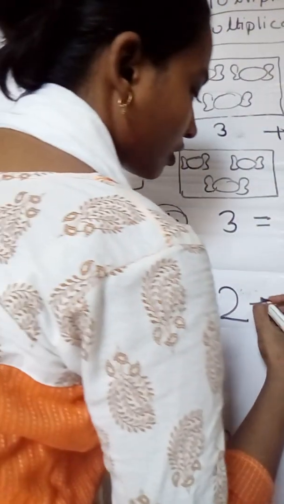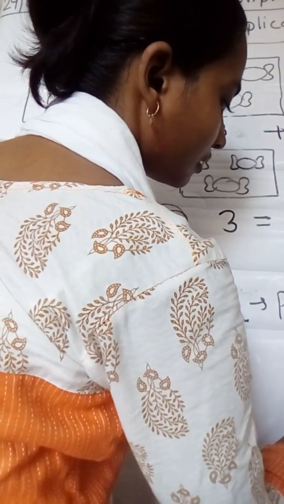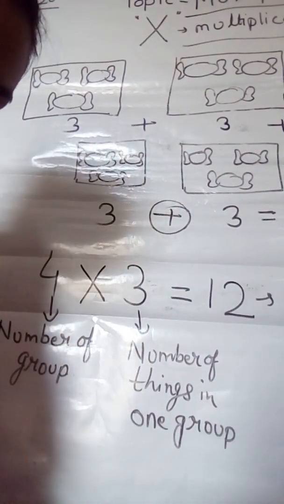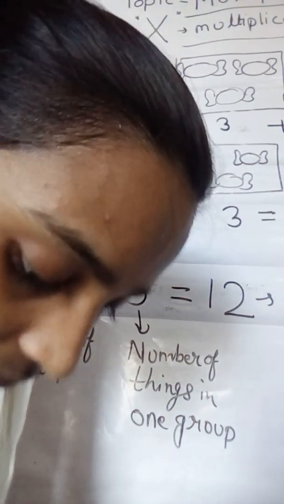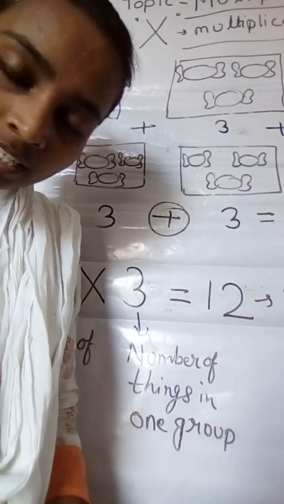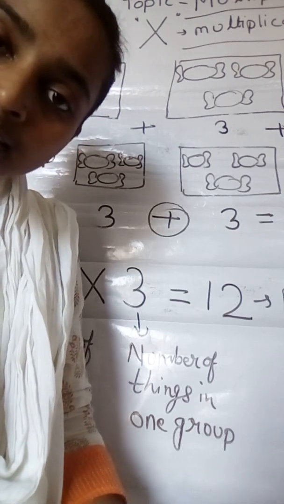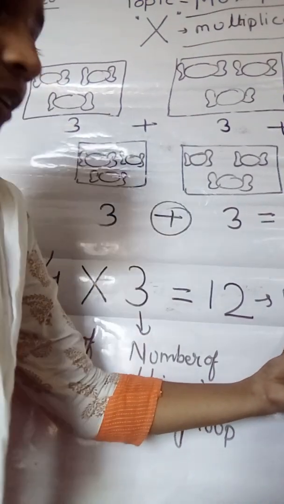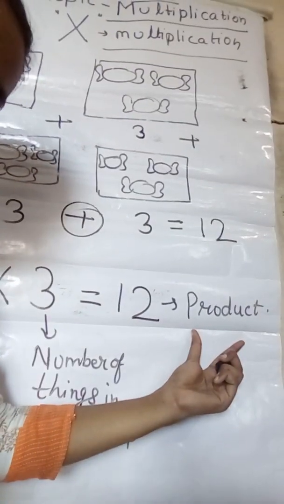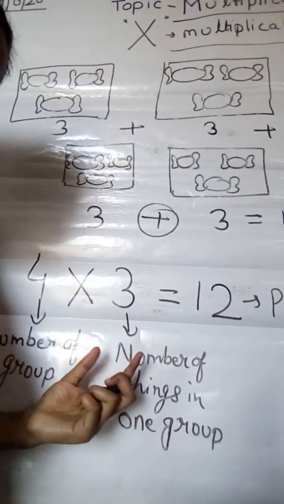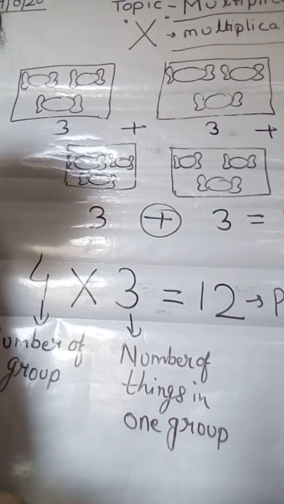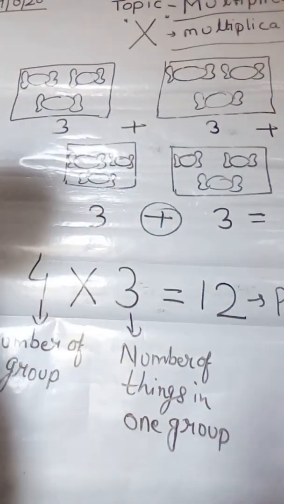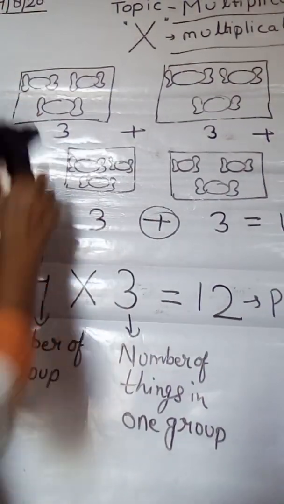Okay, and this is called the product. Children, as you all know, we get the sum when we add two numbers in addition, and we get the difference when we subtract any two numbers. Then we get the product when we multiply any two numbers. Okay children, now if I take one more example,